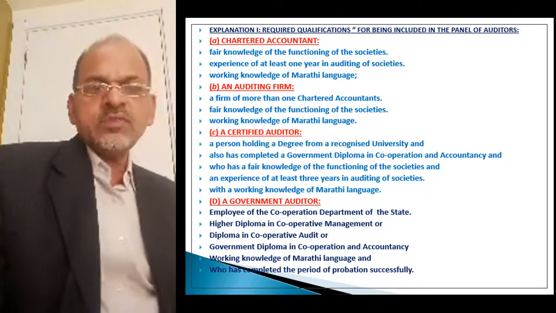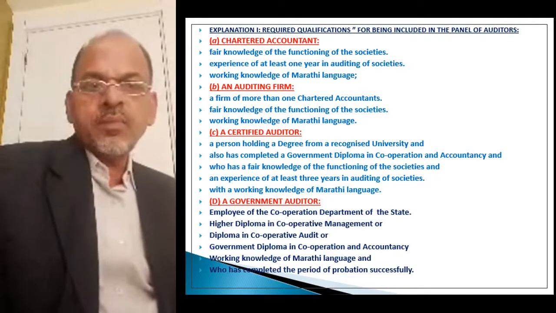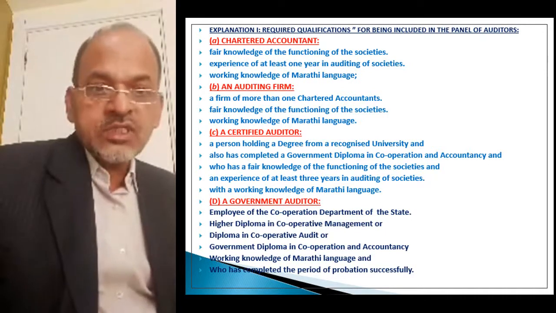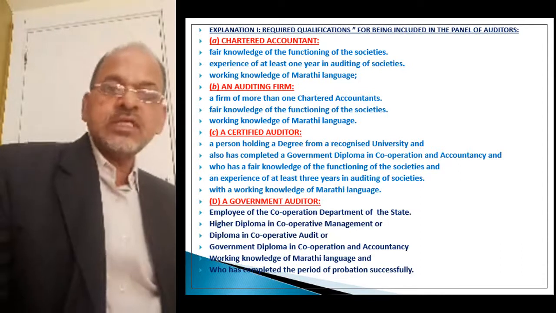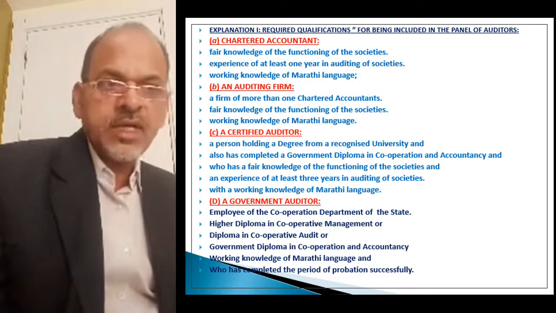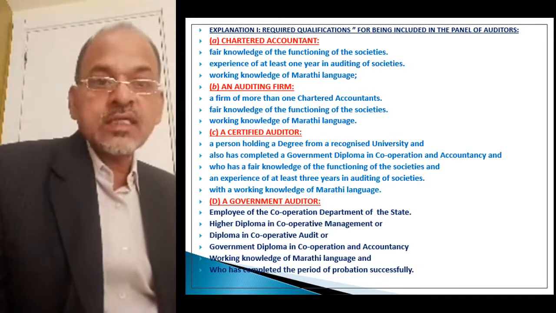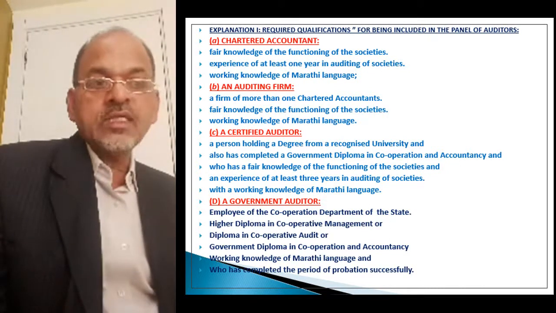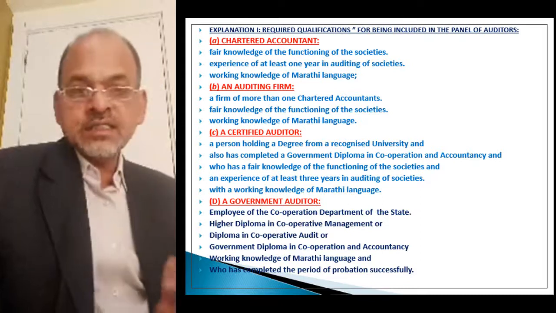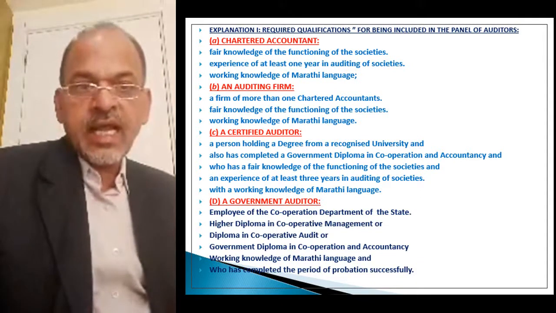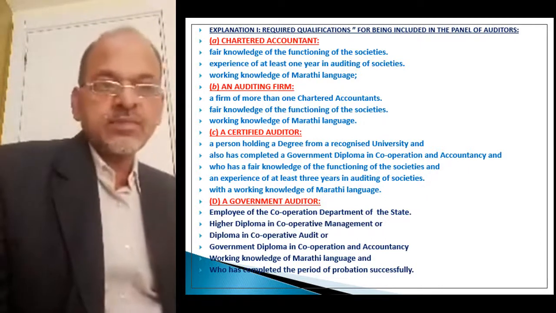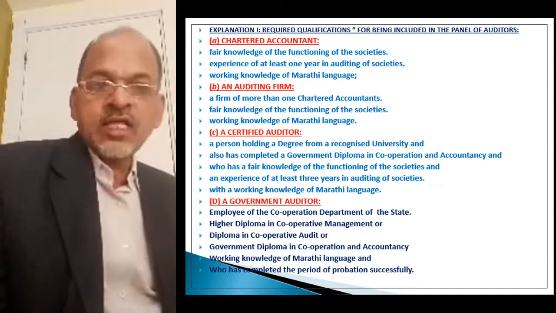A person holding a degree from a recognized university, which is the primary qualification, and who also has a Government Diploma in Cooperation and Accounting, GDC and A pass, and who has fair knowledge of the functioning of the society.